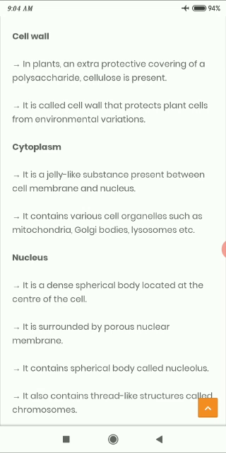Now, the nucleus. It is a dense spherical body located at the center of the cell. It is surrounded by a porous nuclear membrane. It contains a spherical body called the nucleolus. It also contains thread-like structures called chromosomes.